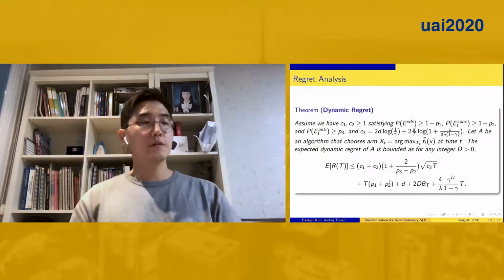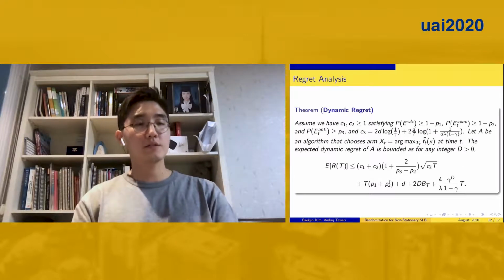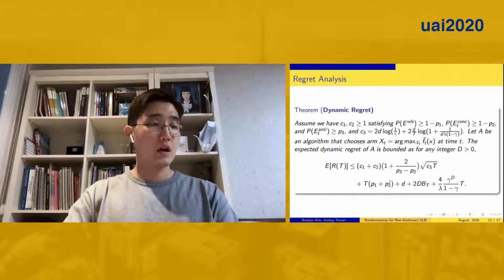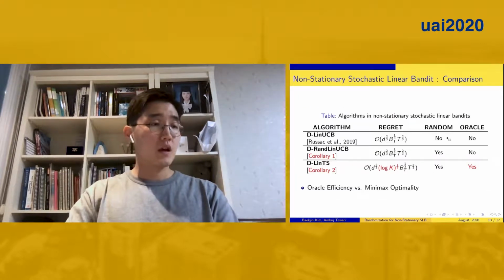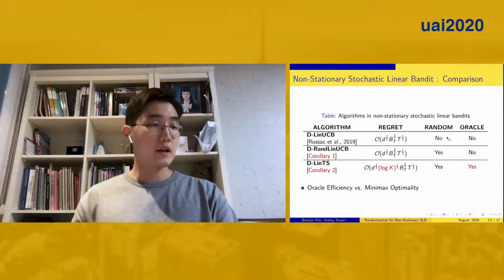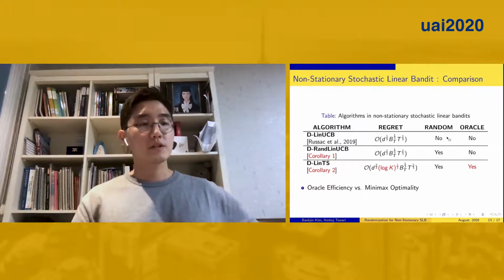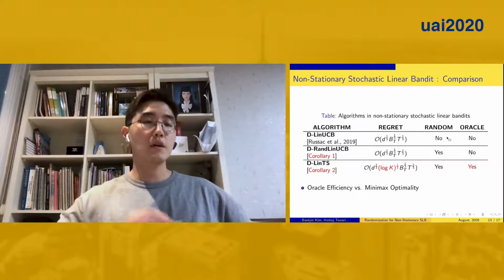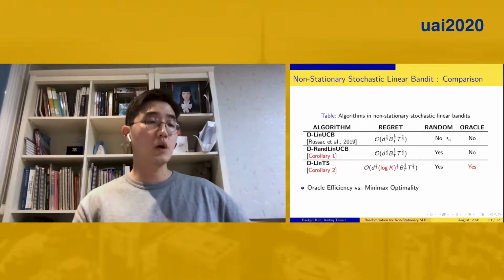If the first two events hold with high probability and the anti-concentration event holds with non-zero probability, then the expected dynamic regret of this general algorithm can be bounded by the following. As a corollary, dynamic regret bounds for discounted randomized linear UCB and discounted linear Thompson sampling are reported in the table with regard to dynamic regret, randomness, and oracle access.